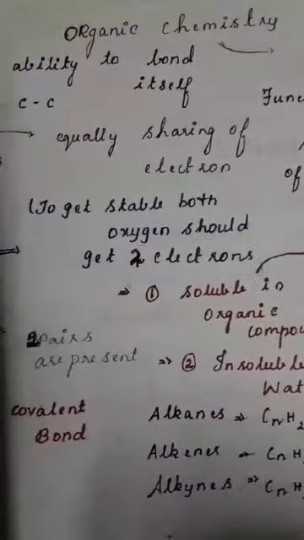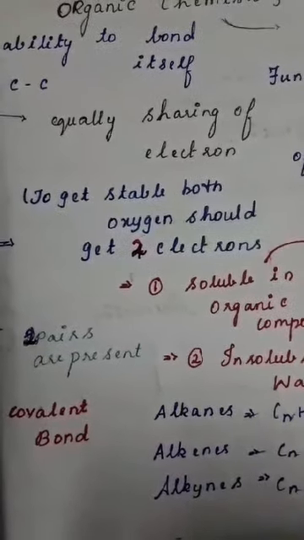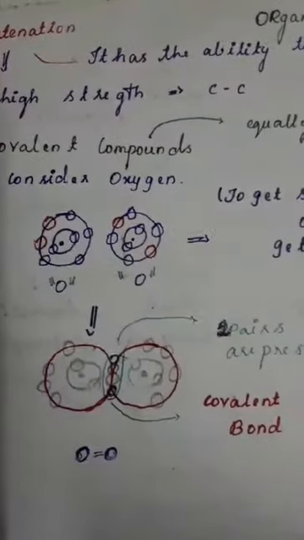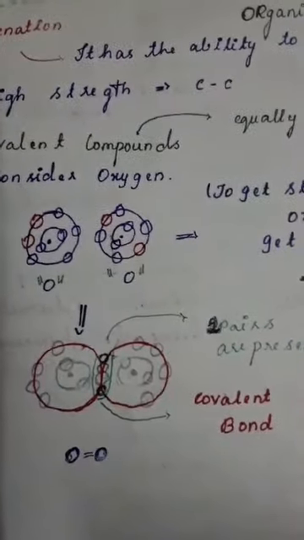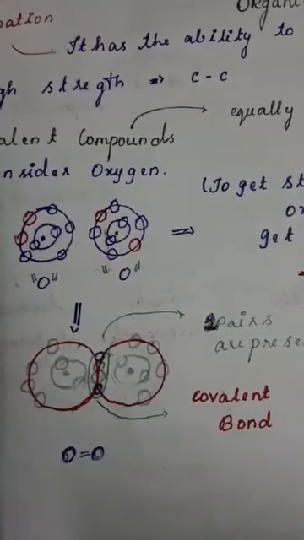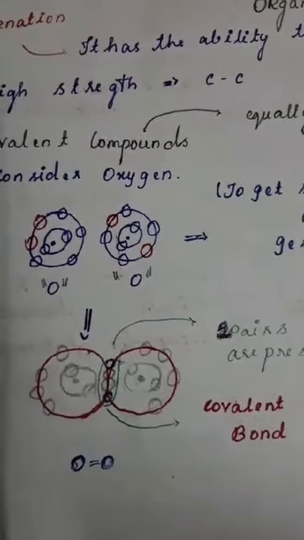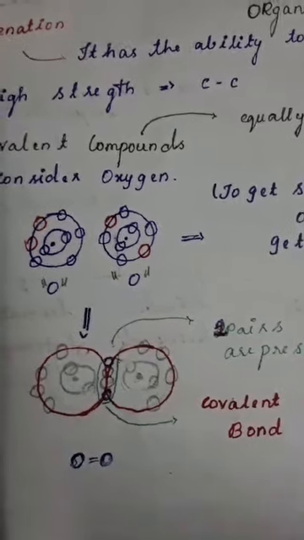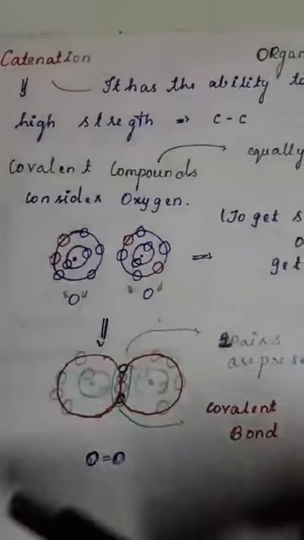To get a stable condition, both oxygens should gain 2 electrons to satisfy the octet rule. Now see, guys, in the inner shell there are 2 electrons in both oxygens, but in the outer shell they have 4 electrons on this side and 4 electrons on the other side.